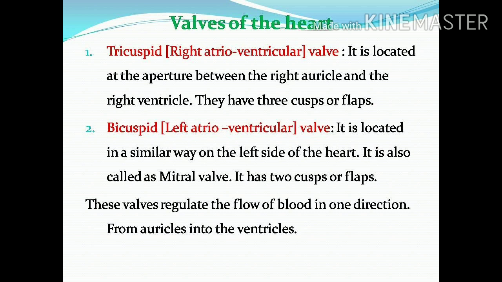The apex of the flaps is held in position by tendinous cords, called chordae tendineae. These chordae tendineae arise from muscular projections of the ventricle wall known as papillary muscles.